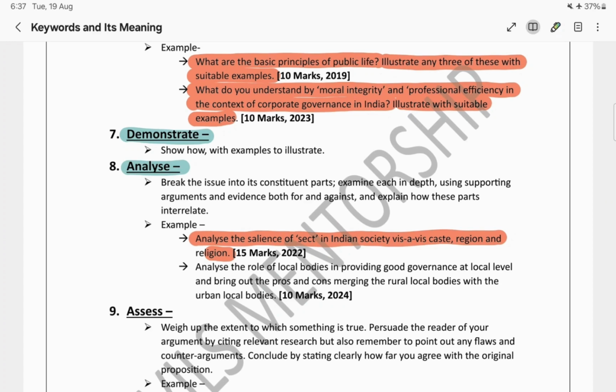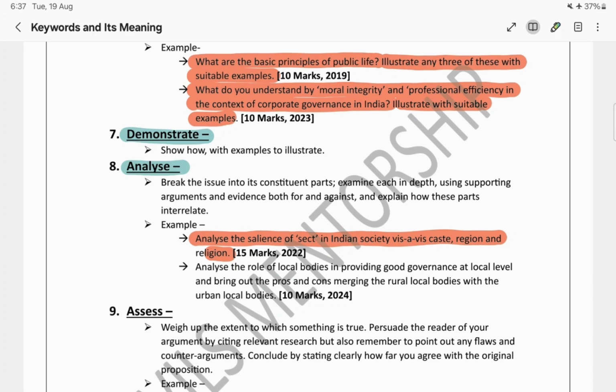Over here, we will break down this particular question into multiple smaller parts, go deeper into them, and at the end conclude by connecting all of them.